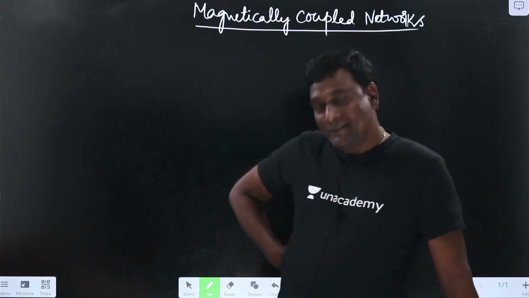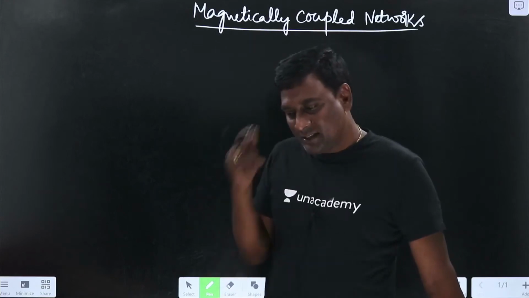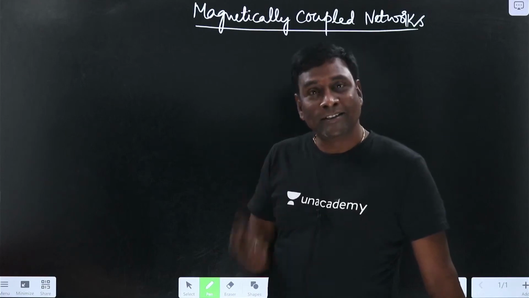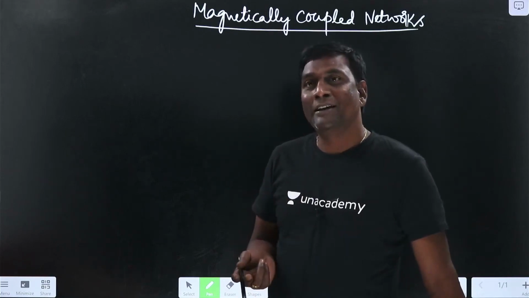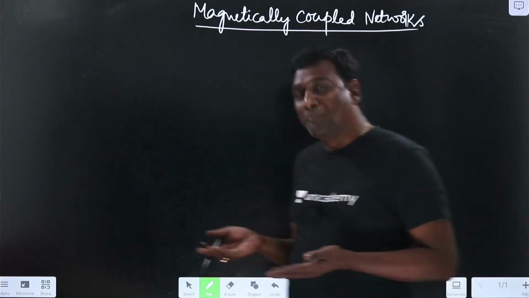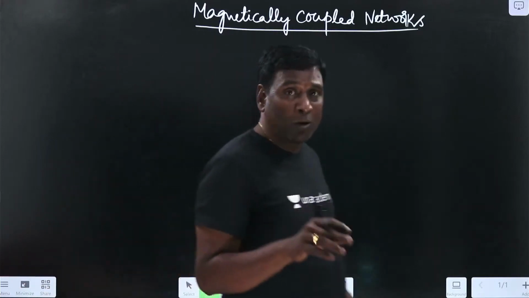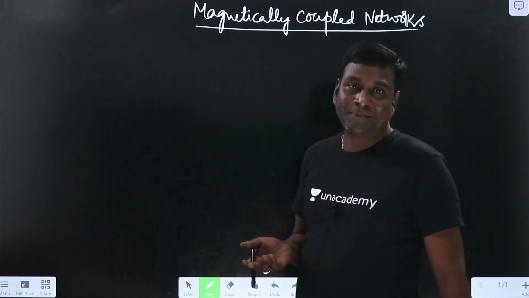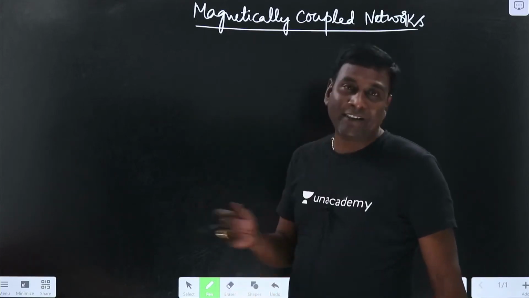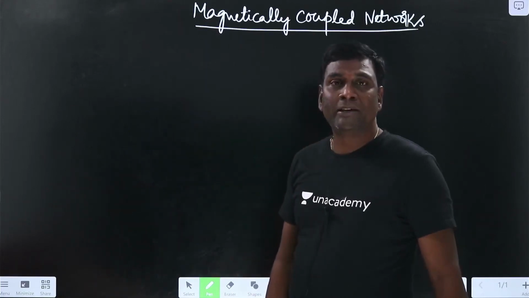And in these sessions we are going to discuss magnetically coupled networks. Basically, magnetically coupled networks will be useful in theorems and also in transients, because in recent times they are combining magnetically coupled networks with theorems. When you have magnetically coupled networks, how to find Thevenin's equivalent? If it is an ideal transformer, how to find Thevenin's equivalent, or different equivalent circuits, they are asking. And the next thing is transients also, where it will be very useful.